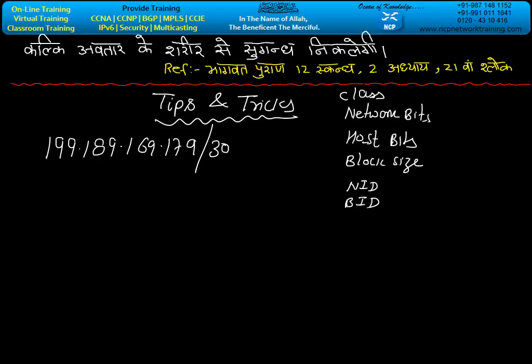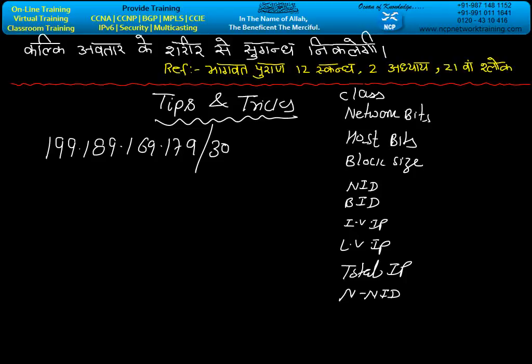Somebody can ask, what is the first valid IP? Last valid IP, it can be the last valid IP. Total valid IP, can you find out the total valid IP from this number? Somebody can ask, what is the next NID after this NID? Whatever the number is given to you, calculate the NID of this number, and when you calculate the NID, calculate the next NID.